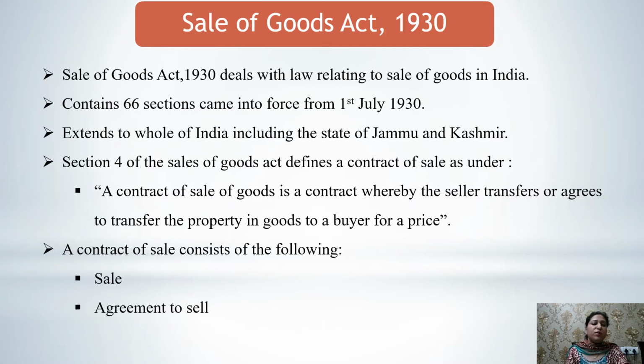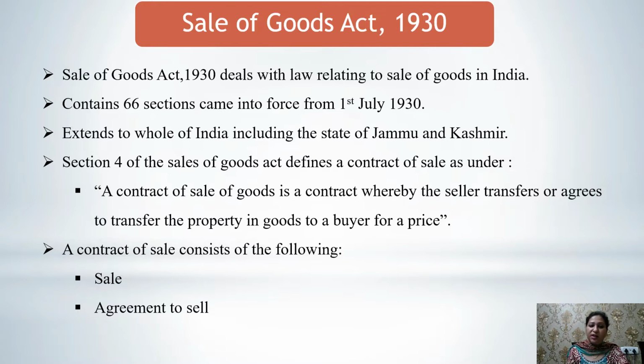Now, first of all, let's see what is the Sales of Goods Act. Basically, Sales of Goods Act 1930 deals with the law relating to sale of goods in India. This act came into force on 1st July 1930. It contains a total of 66 sections, and this act extends to the whole of India including the state of Jammu and Kashmir.